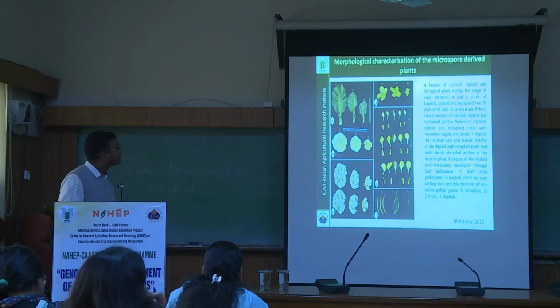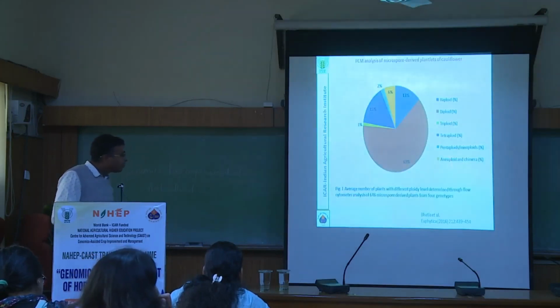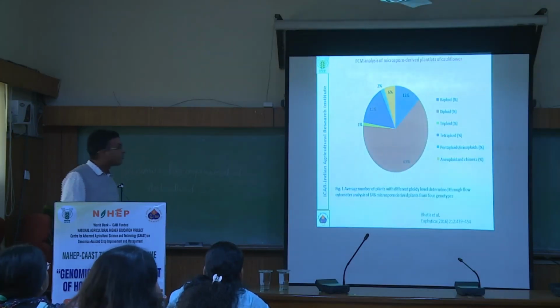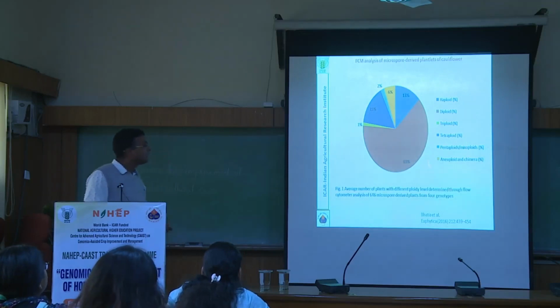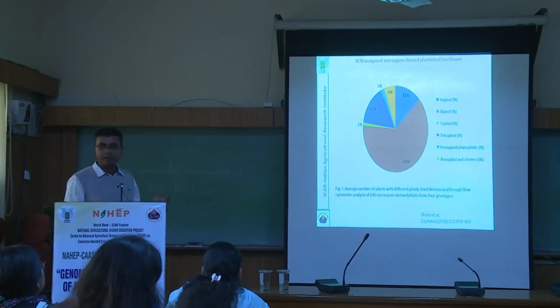And this is the characterization. And when you are going for the microspore culture, why am I showing it? Because you will get different kinds of ploidy levels here. It is not that everything will be haploid or everything will be diploid.